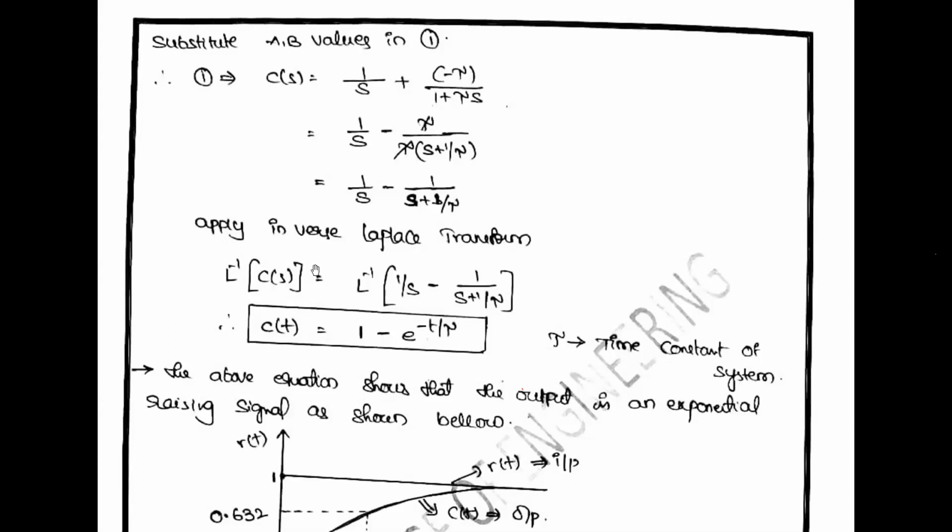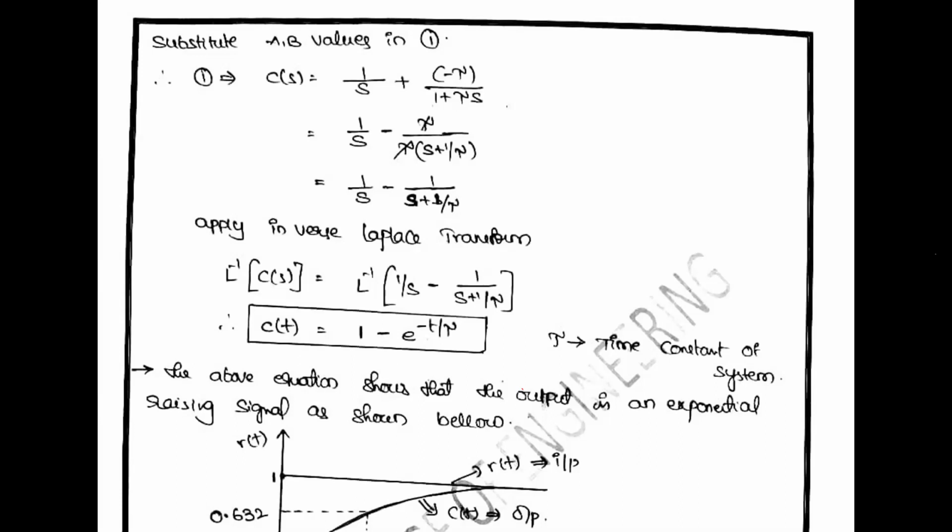Laplace inverse of C of S: the Laplace inverse of 1 by S is 1. The Laplace inverse of 1 by S plus a is e power minus at.